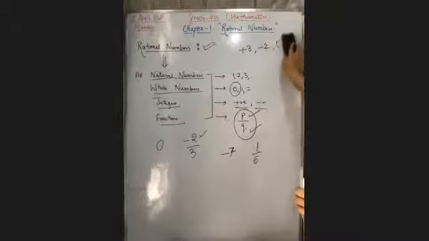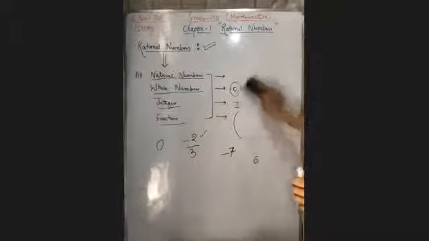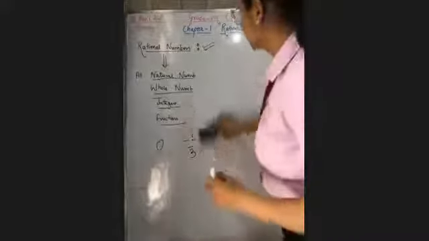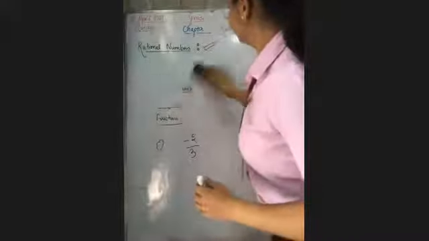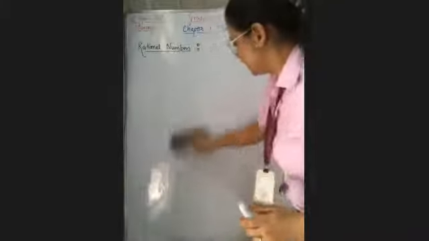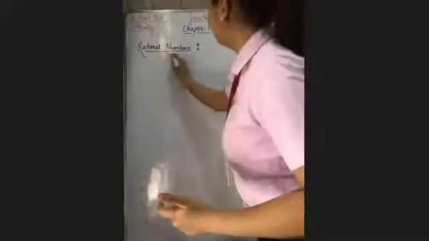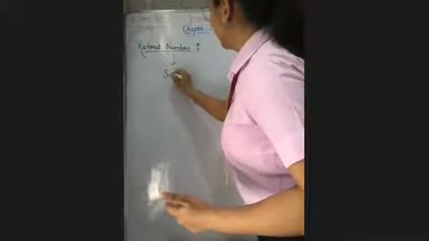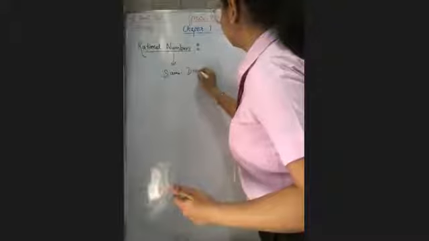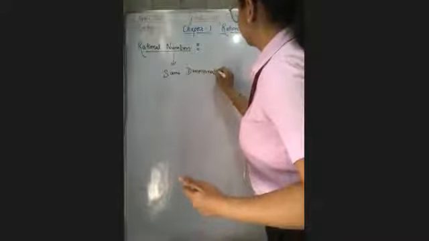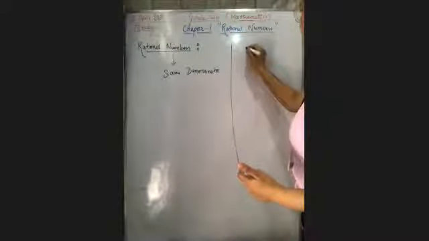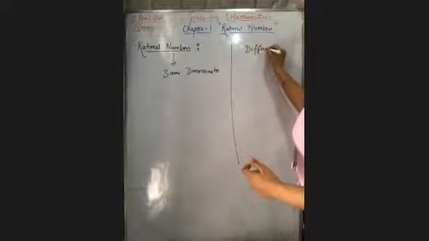Now, you have discussed in your grade the addition of the rational numbers. Addition of the rational numbers when the denominators are the same, and when they are having different denominators.